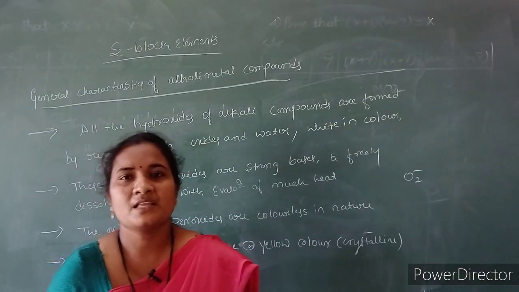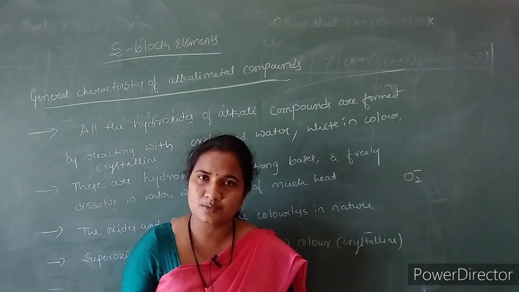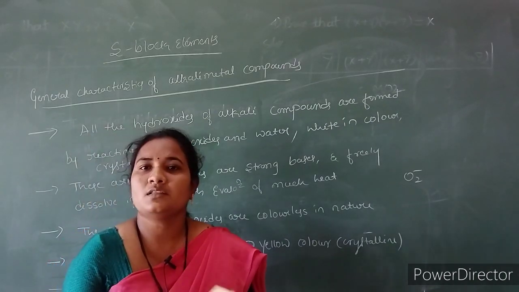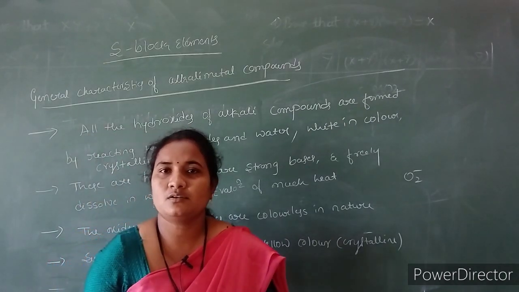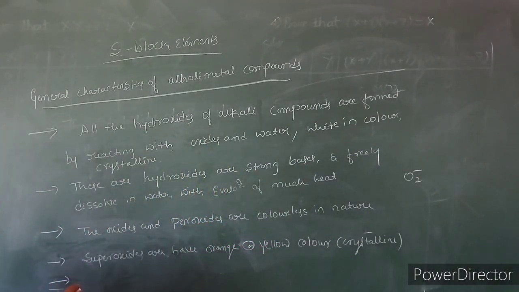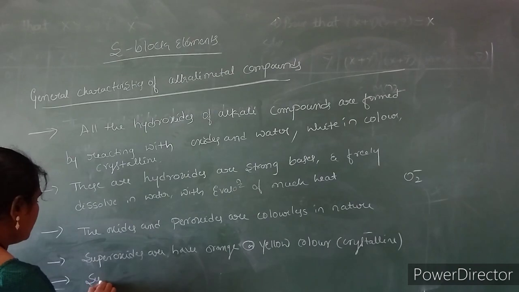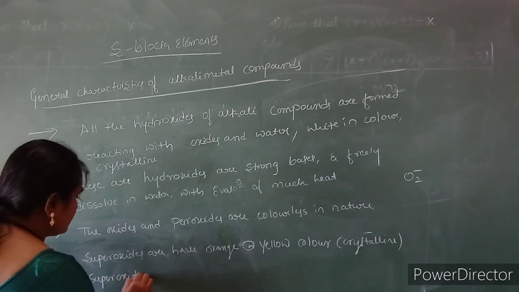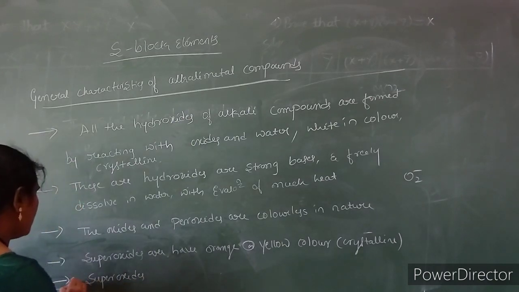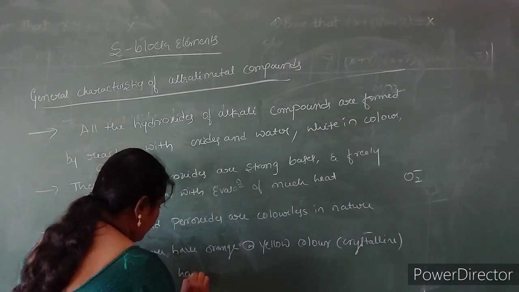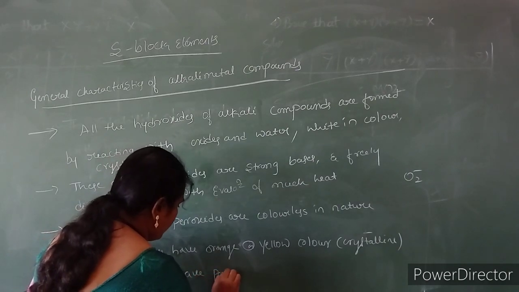If it has paired electrons, then it contributes a diamagnetic moment. But in the case of superoxide, there are unpaired electrons, so superoxides behave as paramagnetic molecules. Some superoxides have paramagnetic property.